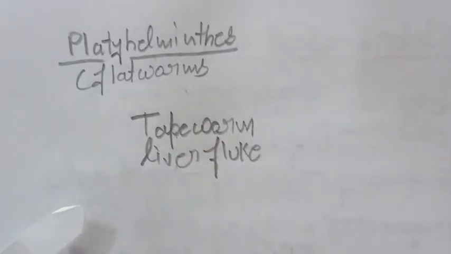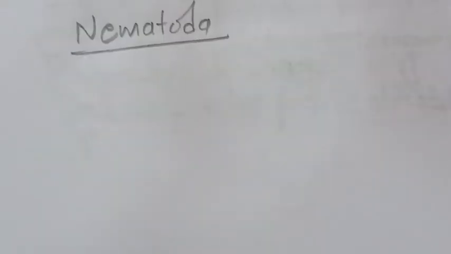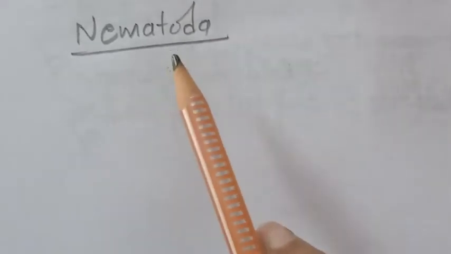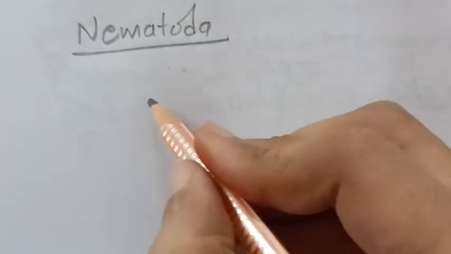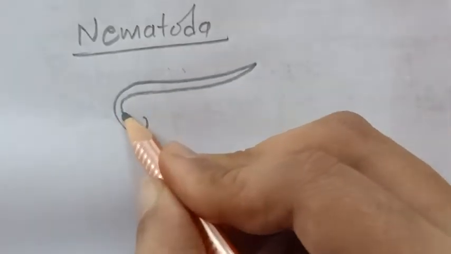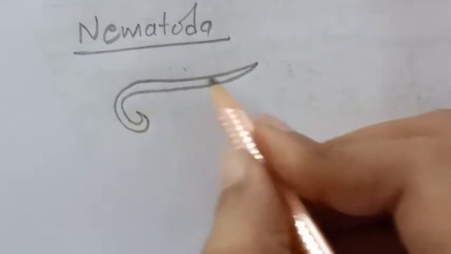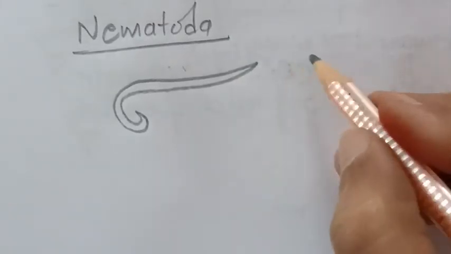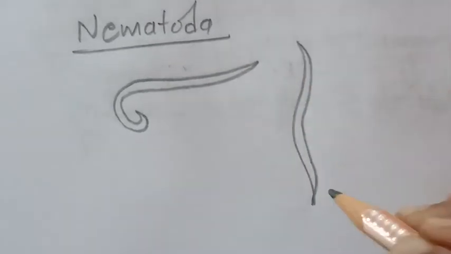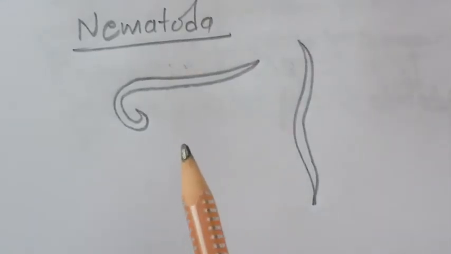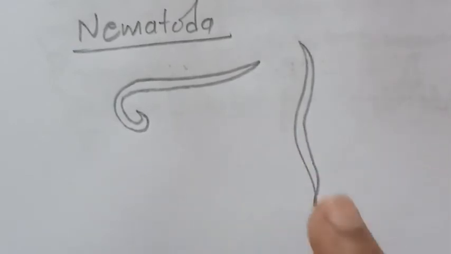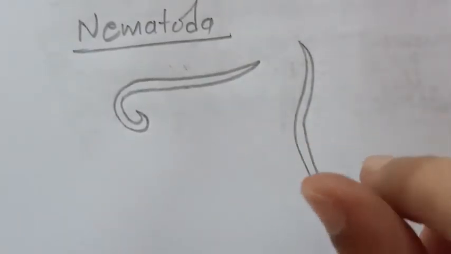Okay, now the next phylum. So student, the next phylum is phylum Nematoda. Animals have a round, unsegmented and tube-like body. Okay, they are having a round, unsegmented, tube-like body like this, somehow like this. You can also draw it like this. So they are having a round, unsegmented, tube-like body, whereas Platyhelminthes were having a tape-like body, completely flat, whereas they are having a cylindrical body, meaning a tube-like body.